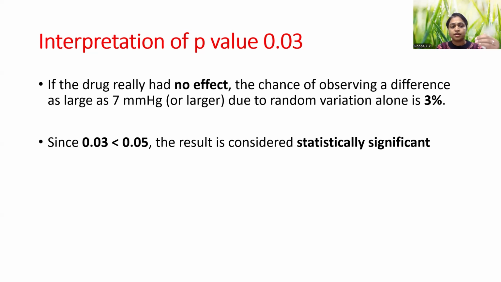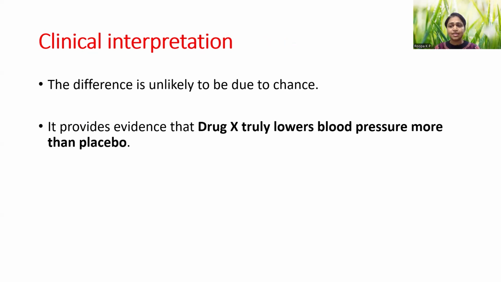Since the p-value of 0.03 is lesser than the set alpha, that is 0.05, this is statistically significant. So we understood that it is statistically significant and what this 3% actually means. How does it clinically translate? The clinical interpretation is that the difference is unlikely to be due to chance. It provides evidence that drug X truly lowers the blood pressure more than the placebo.